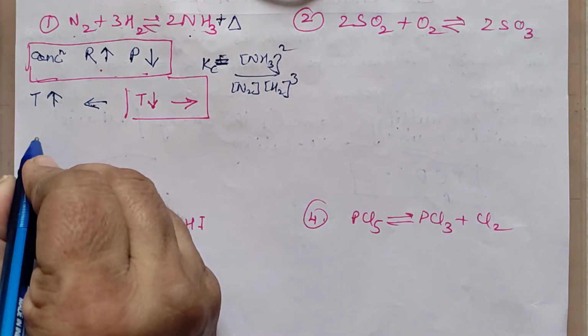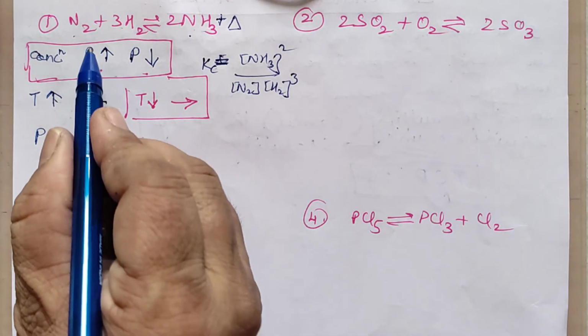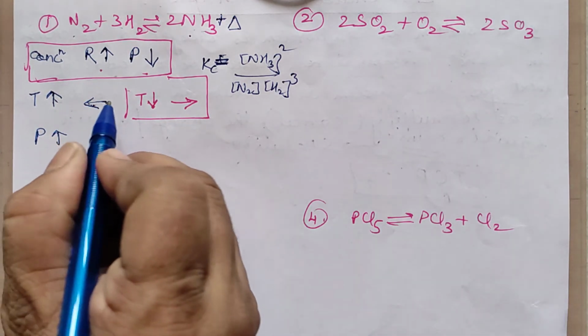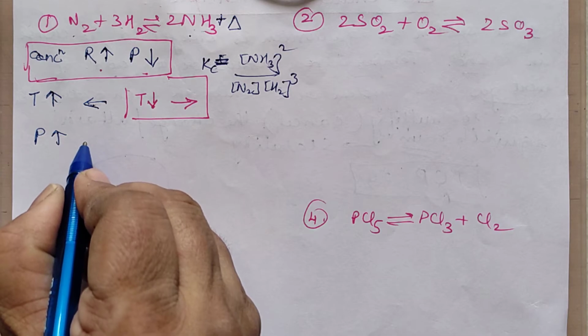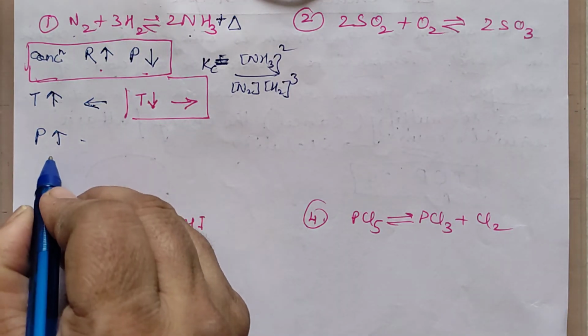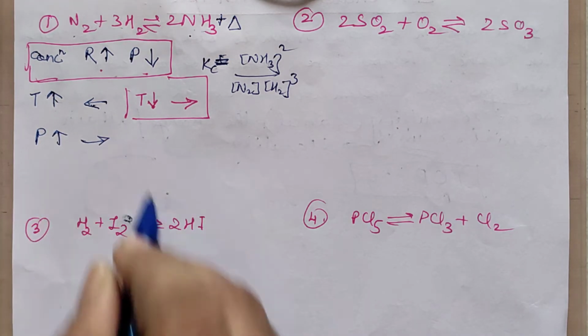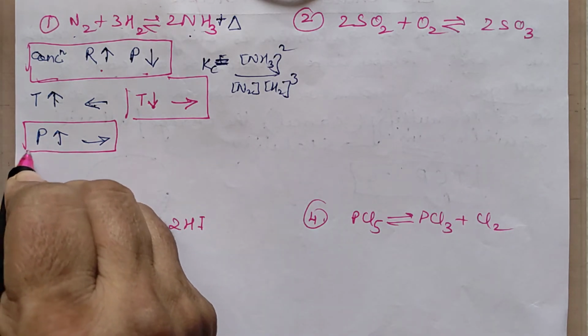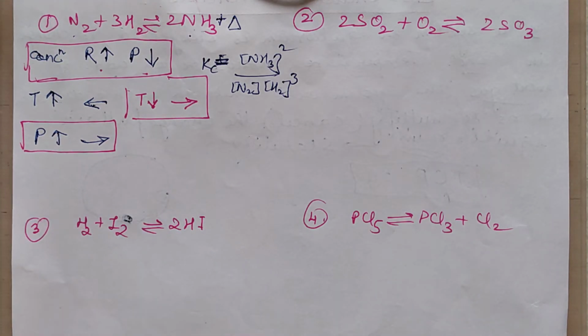Now let us see pressure. Now we said that the increase in the pressure will make it move in such a direction that the number of moles is decreasing. Decreasing is this way, so by increasing pressure it will move in the forward direction. So this is the third factor which will get more of ammonia.